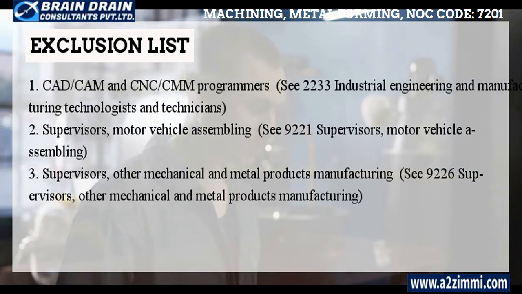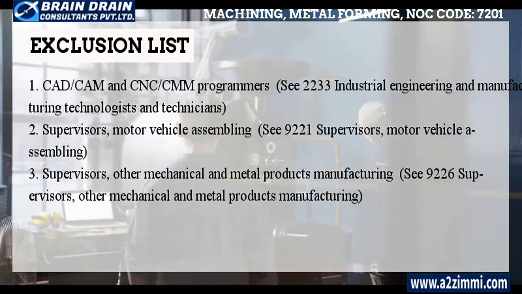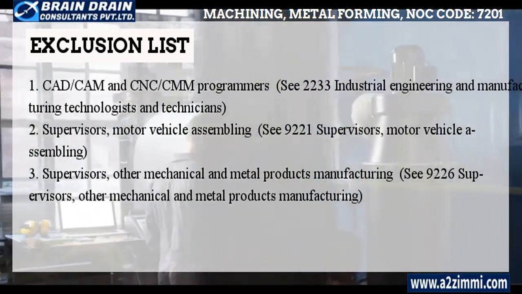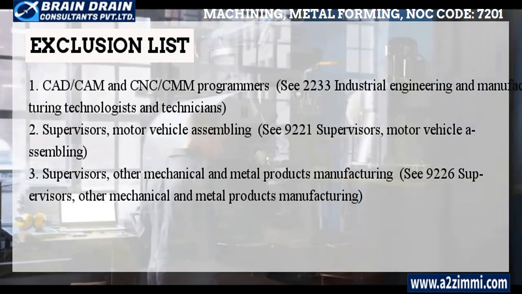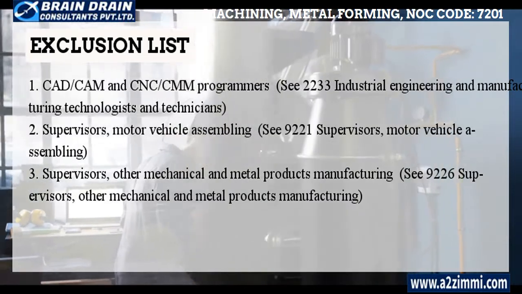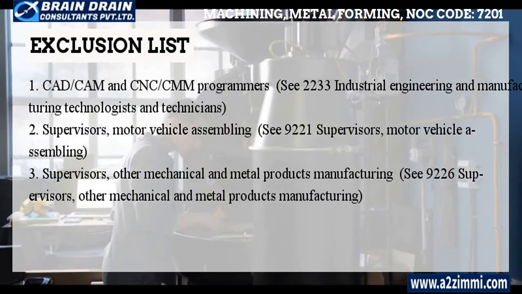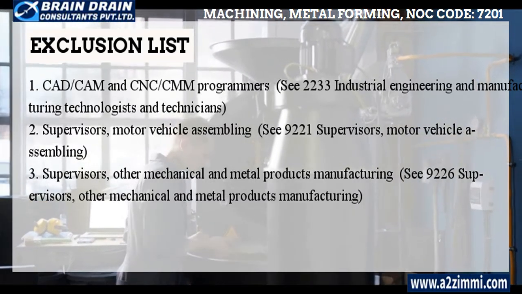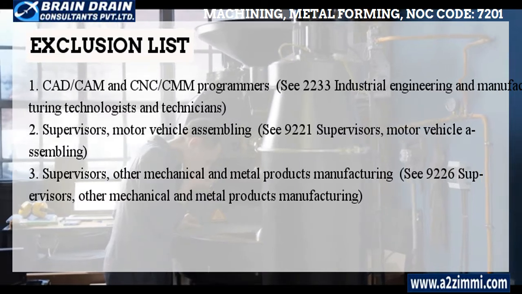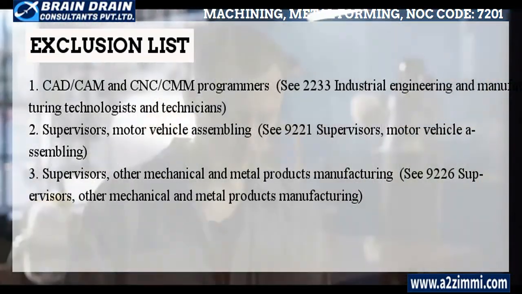Now let's see the exclusion list. CAD/CAM and CNC/CMM programmers, C2233 industrial engineering and manufacturing technologists and technicians. Supervisors, motor vehicle assembling, C9221 supervisors, motor vehicle assembling. Supervisors, other mechanical and metal products manufacturing, C9226 supervisors, other mechanical and metal products manufacturing.